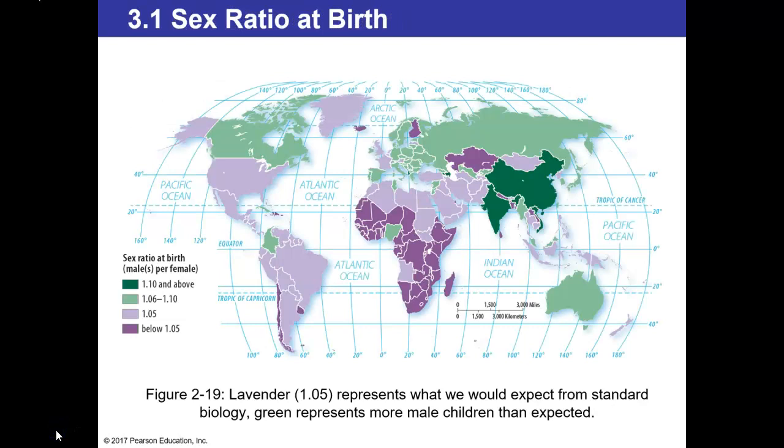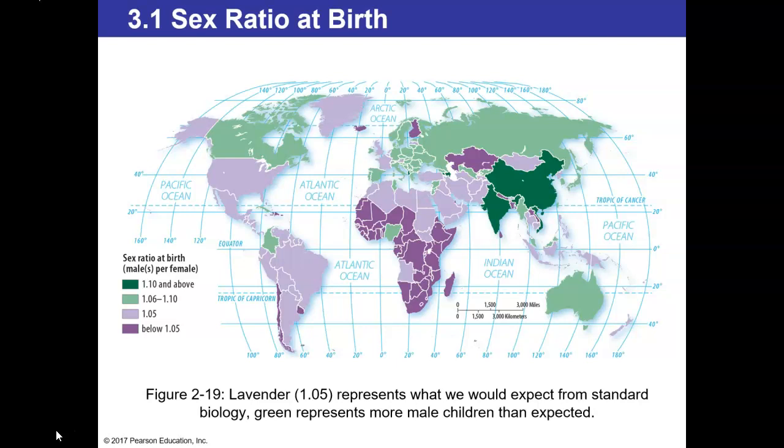Let's take a look at the sex ratio at birth in Figure 2-19, located on page 58 of your textbook. The lavender colors on this map will represent what we would expect from standard biology, meaning that the average world sex ratio is 105 males to 100 females. Again, the lavender colors are going to demonstrate that.